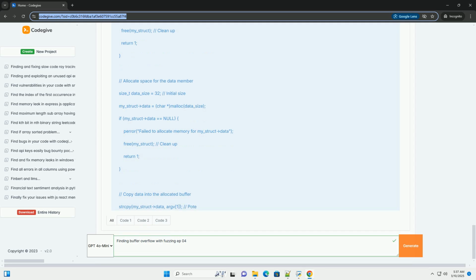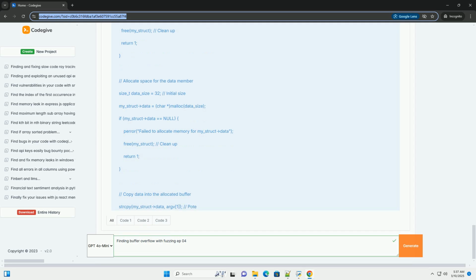Varying buffer sizes: experiment with different buffer sizes to understand how they affect the likelihood of finding a vulnerability. Smaller buffers are easier to overflow, but larger buffers can hide the problem, making it harder to detect with simple fuzzing. Compiler optimizations: these can sometimes change the behavior of the program, making it harder or easier to trigger the vulnerability. Try compiling with different optimization levels, for example O0, O1, O2, O3, to see how it affects the fuzzing results.